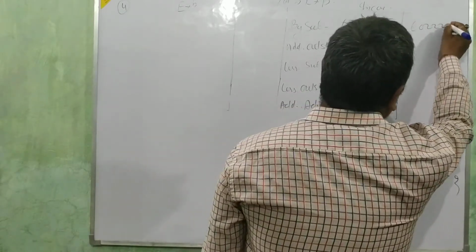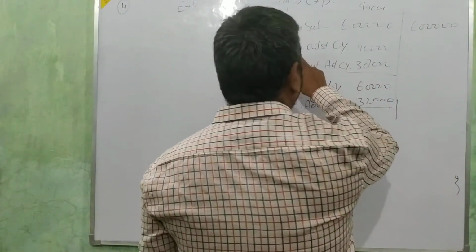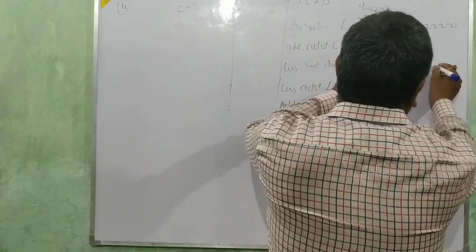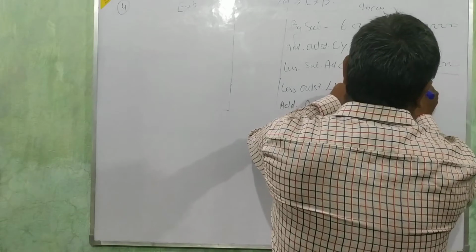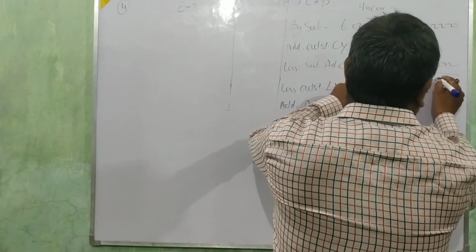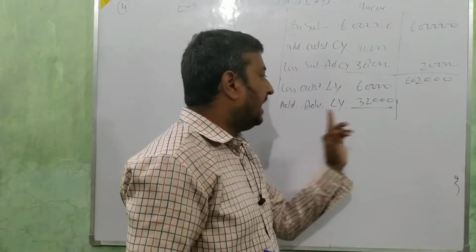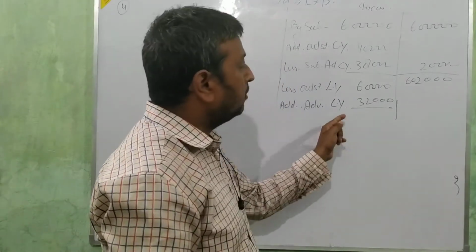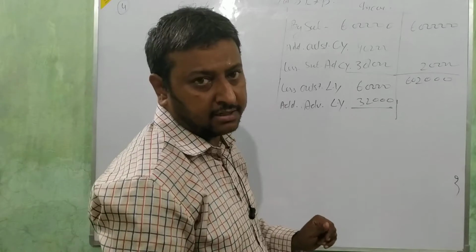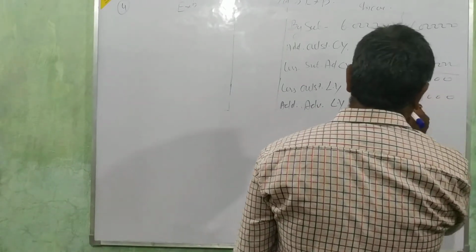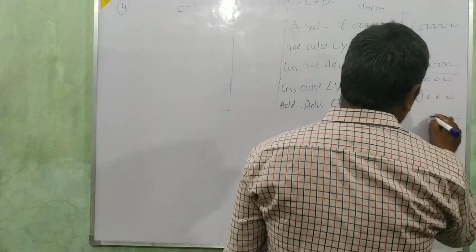6 lakh. Okay. Difference. Add 40,000 less 38,000. It means add 2,000. That amount is 6 lakh 2,000. Then here less 60,000. Add 32. It means less amount is 28,000. Less this amount, then what amount will come?